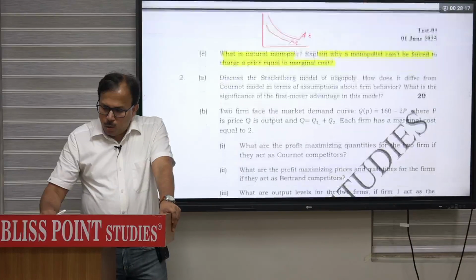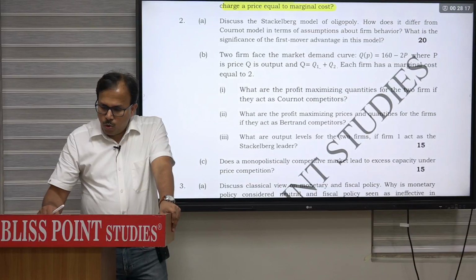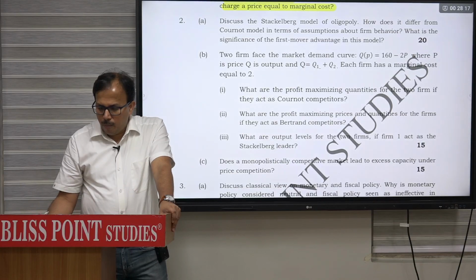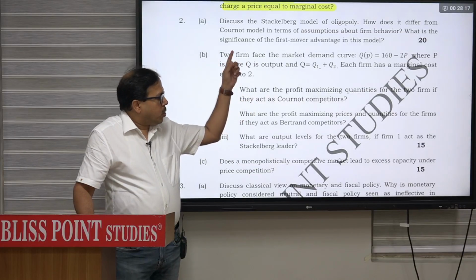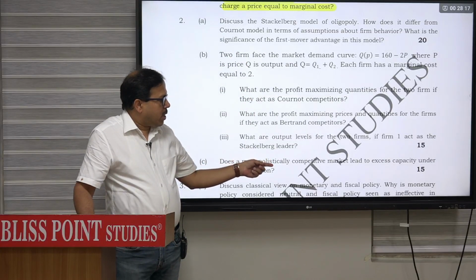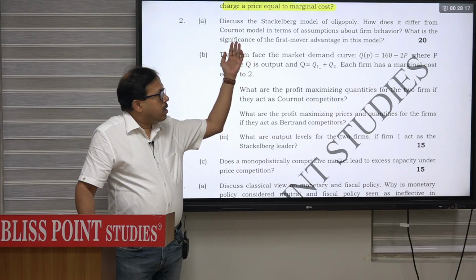कम टू क्वेश्चन नंबर 2. क्वेश्चन नंबर 2 के अंदर एक न्यूमेरिकल है और कोऑर्डिनेट 10 टेकलबर and one theoretical question is this. In fact, 2 theoretical. One is for the excess capacity and this is a new question.